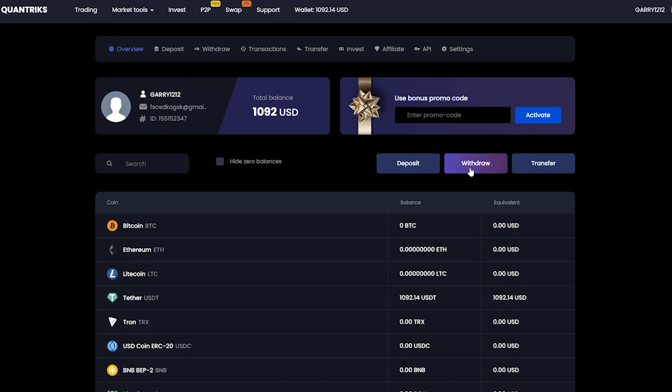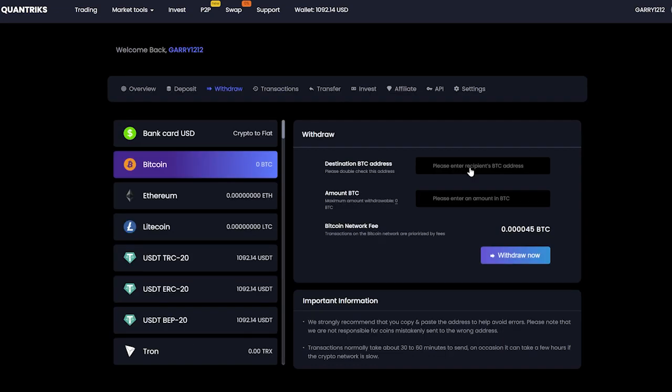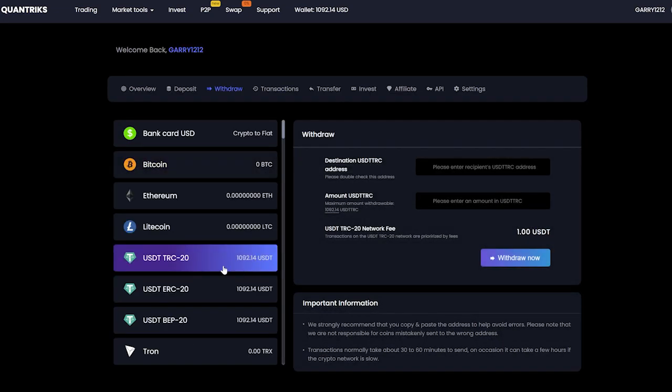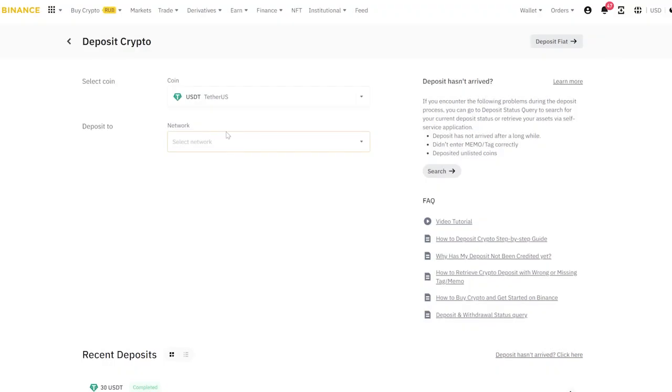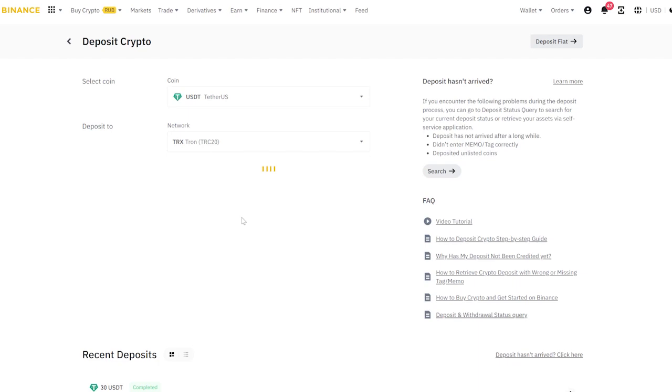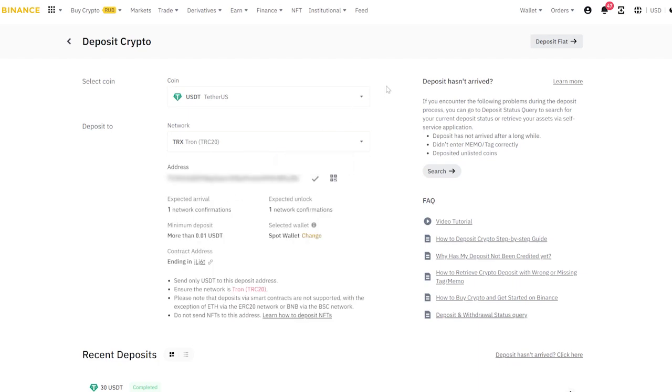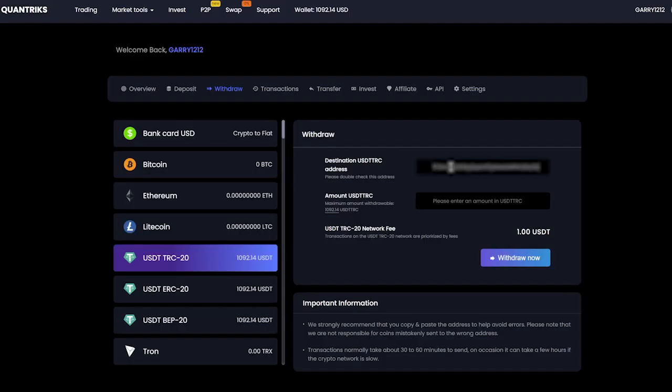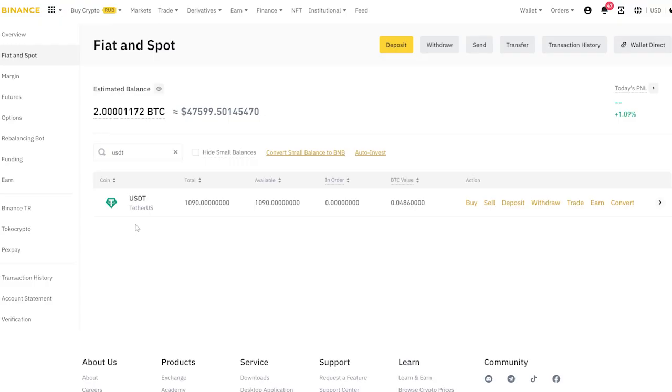Now go to withdrawal and withdraw our money to Binance. As you can see, we have earned 10% on this exchange. Without verification, you can trade for no more than 4 Bitcoins. Enjoy your earnings.